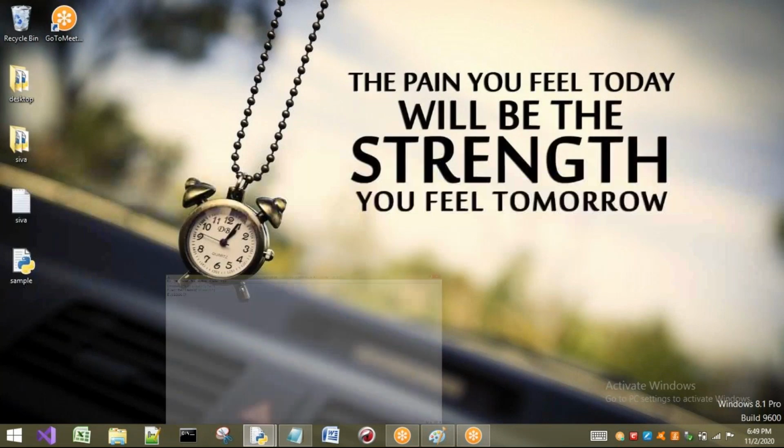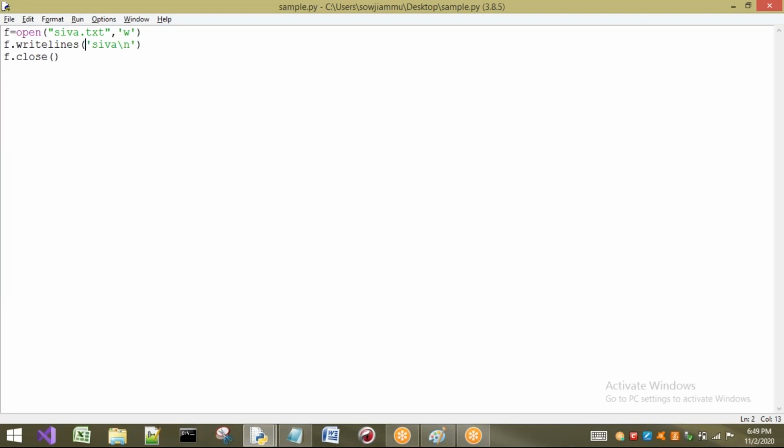That means for writelines, if you want to pass one, we can pass, but it is used if you want to write multiple lines in the same function. There is no problem. So this is about the concept of writing data onto my file. Now, sir, here the data is going to be overridden. I don't want to override my data.